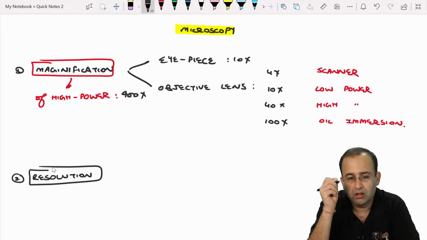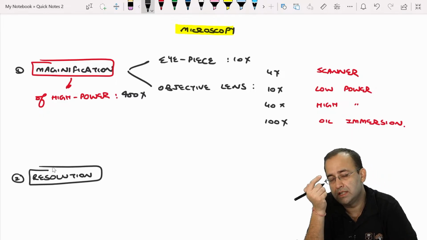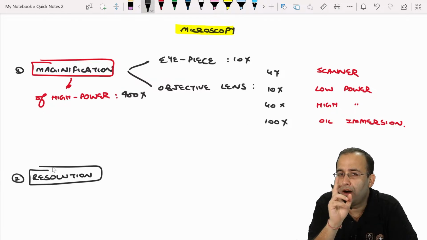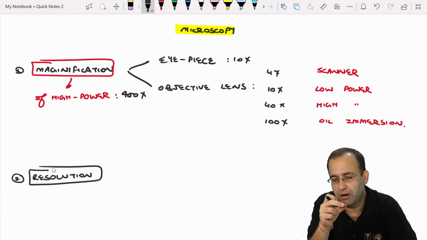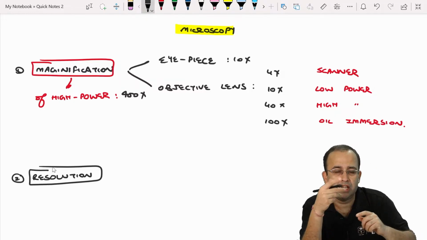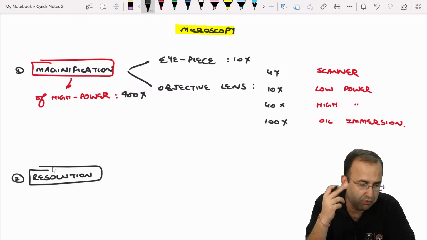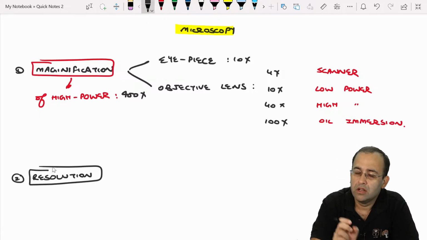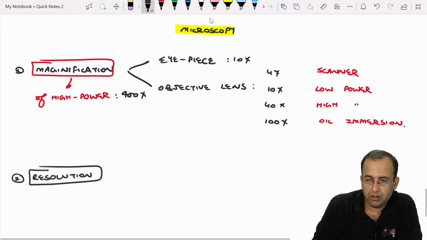Bishal, agreed. It is 400x because 40x is high power. That is the power of the high power lens. The power is 40x, but when we talk of magnification, the eyepiece was 10x, so we always multiply it and the magnification becomes 400x. So see the language of the question very carefully.